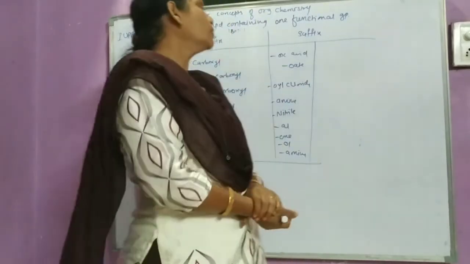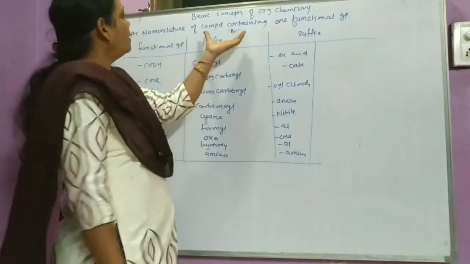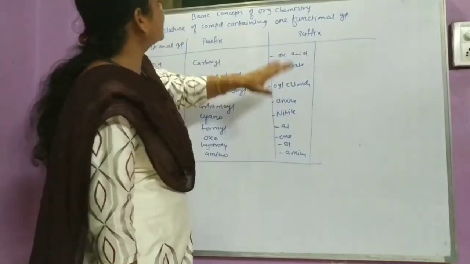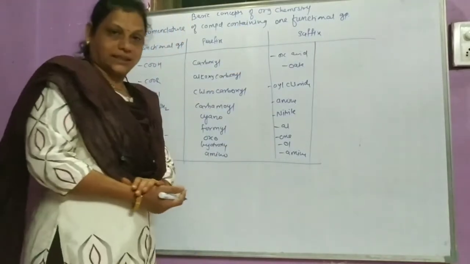Here we first discuss the prefix and suffix.